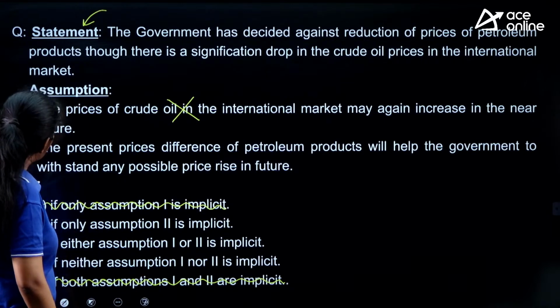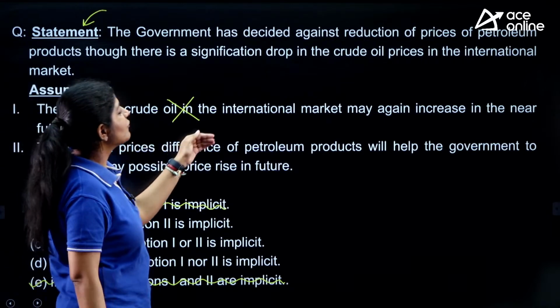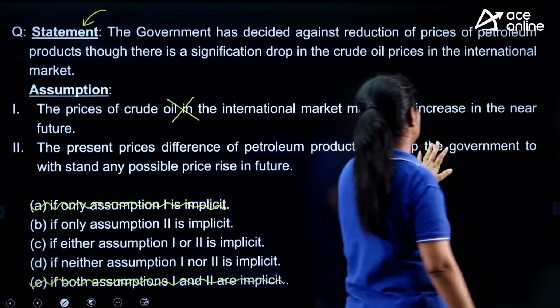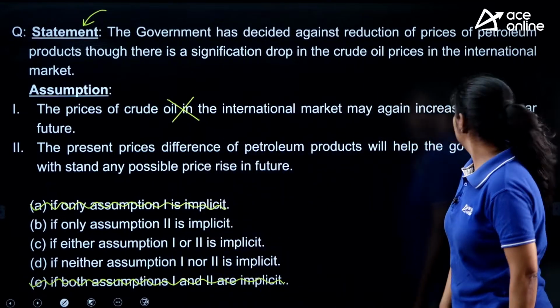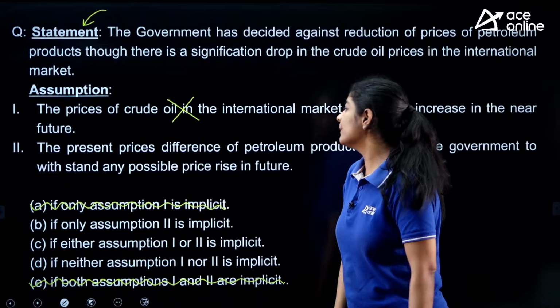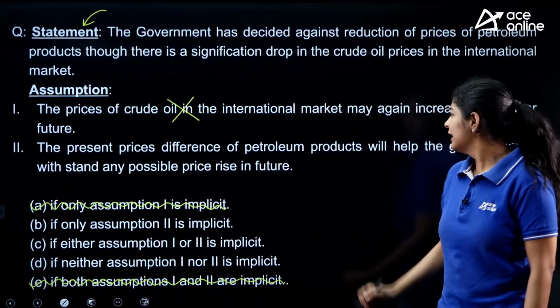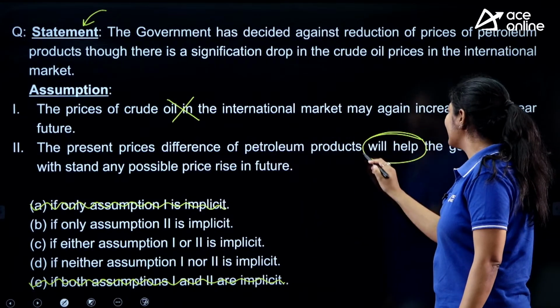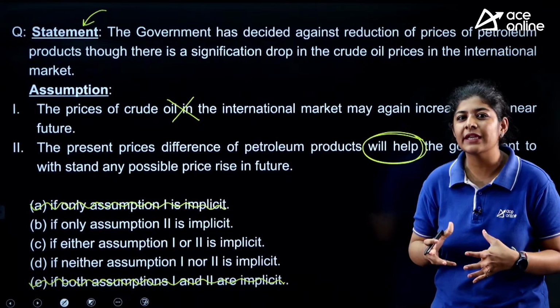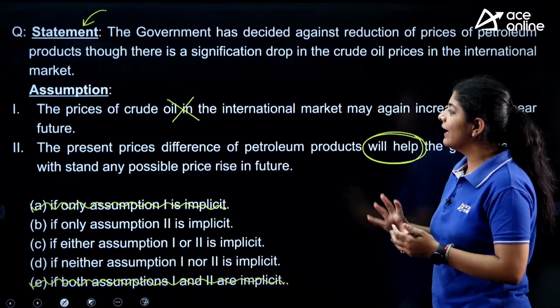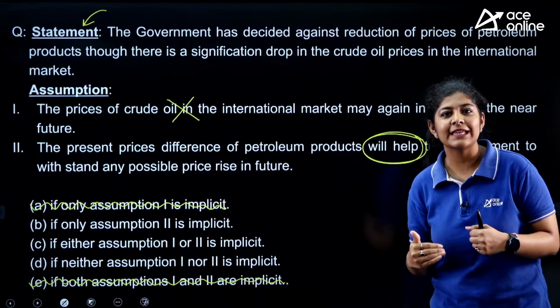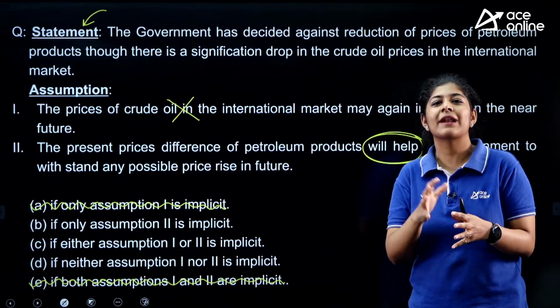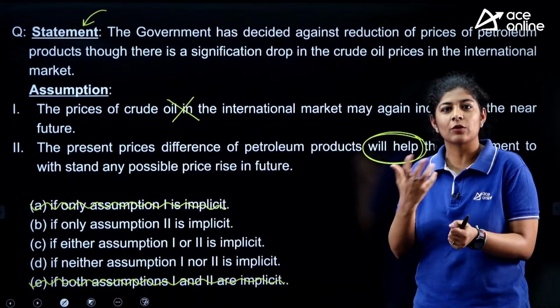Second, the present price difference of petroleum products will help the government to withstand any possible price rise in the future. Will help. Are we getting any context related to any help? No, because anyway what we see is that the government is already facing some crisis or some loss in the petroleum companies.